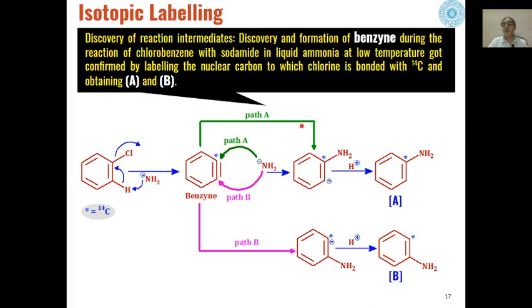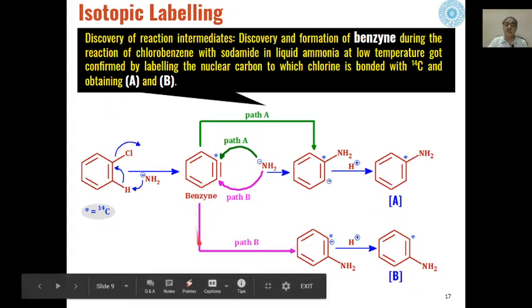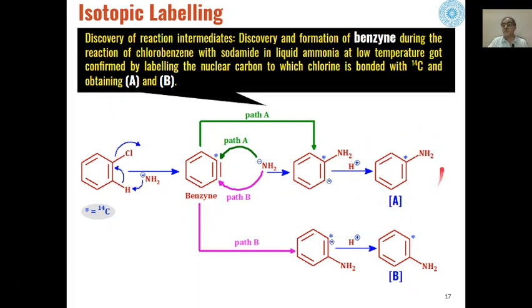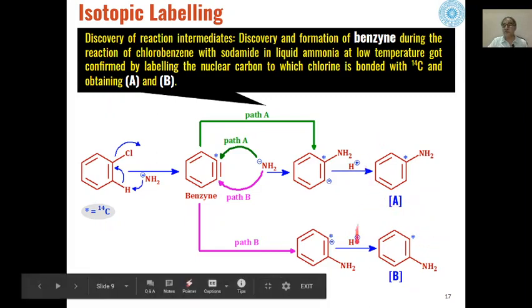If the reaction follows path A, that is, it attacks this C14 carbon, then we get the aniline where the amino group is attached to the C14 carbon. Whereas if it follows path B, then we get the aniline where the amino group is attached to the C12 carbon. When the experiment was done, it was found that 50% of the product is formed with this type of aniline and 50% with this type of aniline.